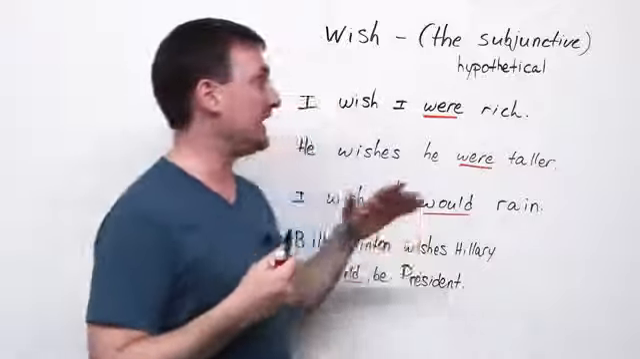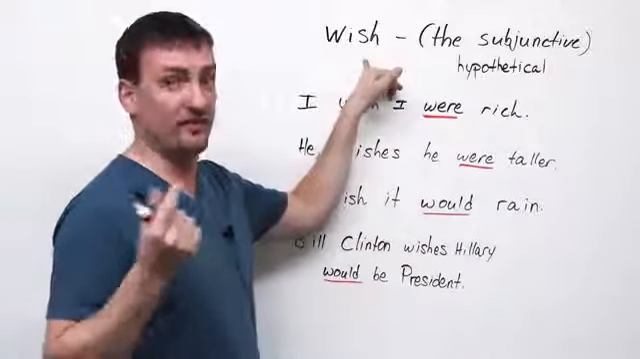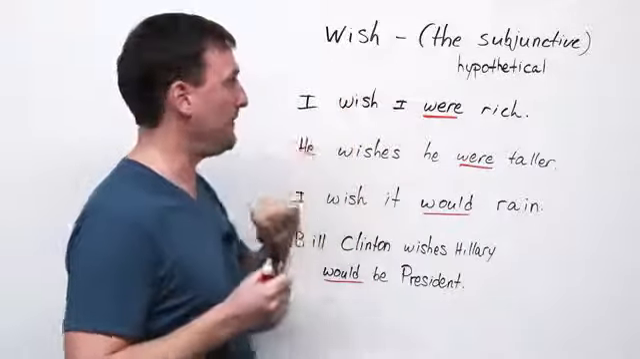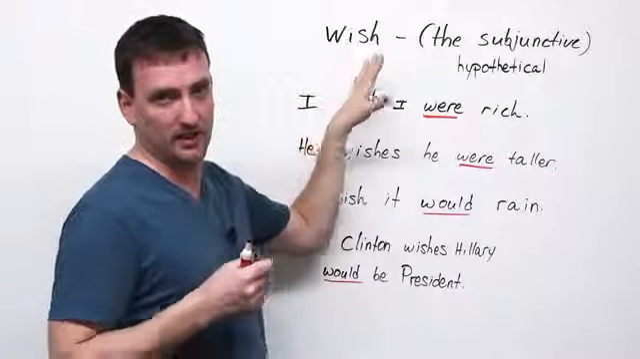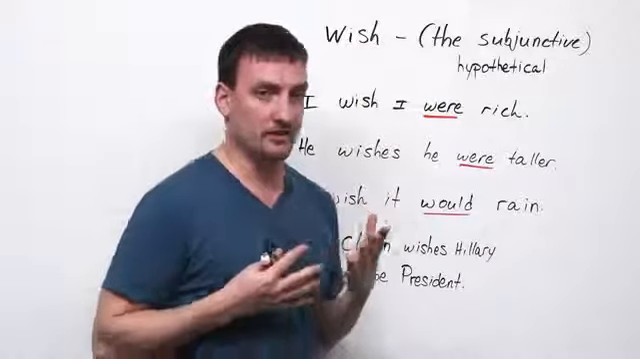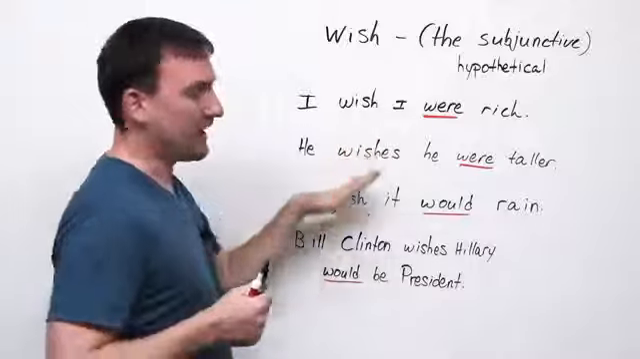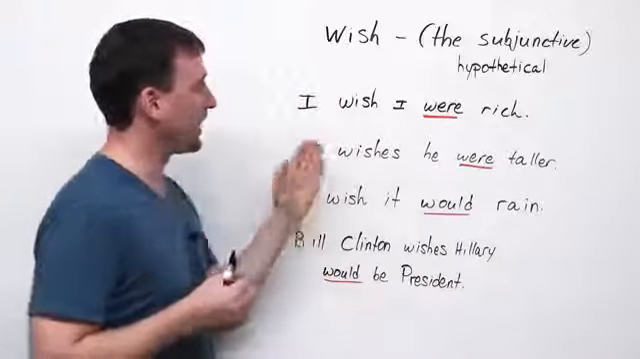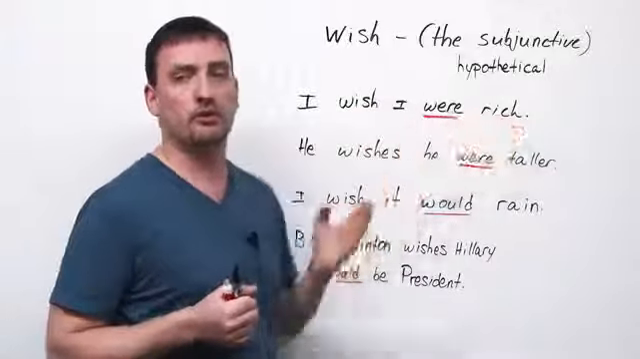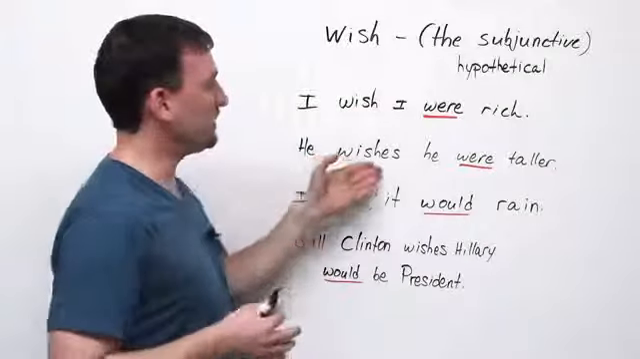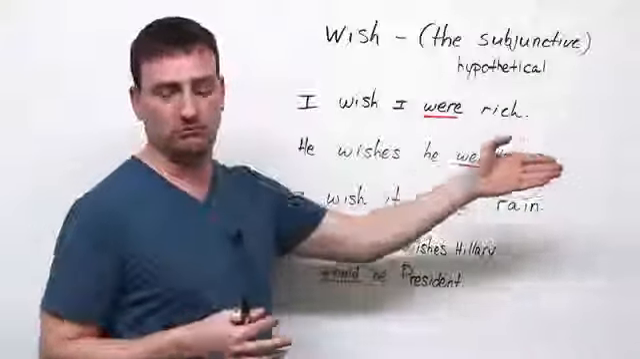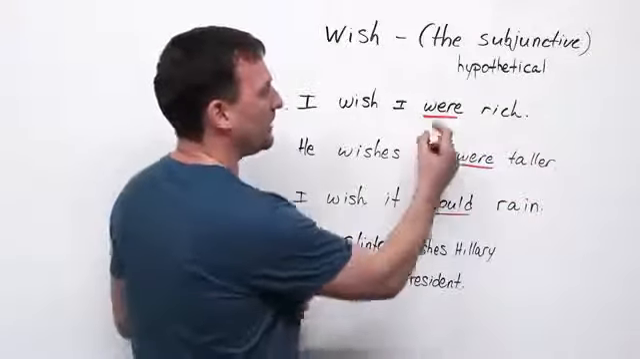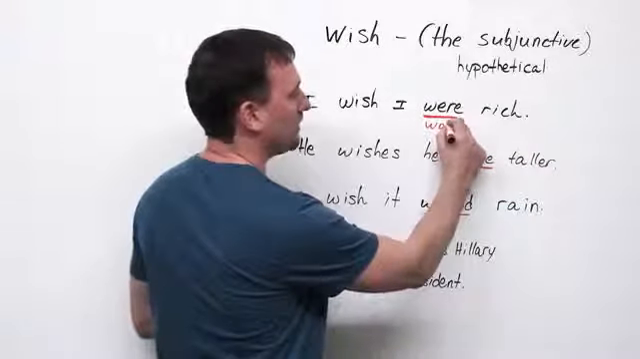What I want to look at today is the word wish, the verb to wish, okay? And how it is used, because this is sometimes very confusing to students. So here I have a few examples of how to use the verb wish. I wish I were rich. He wishes he were taller. Okay, so first thing you notice, I'm using were, not was.